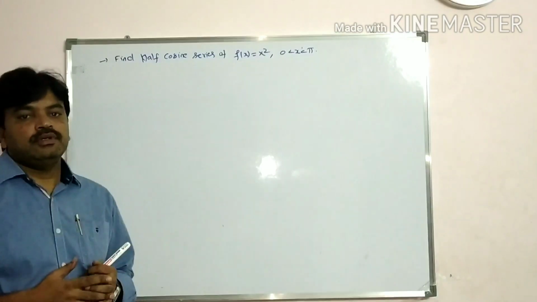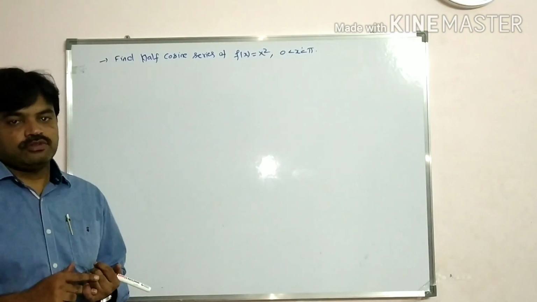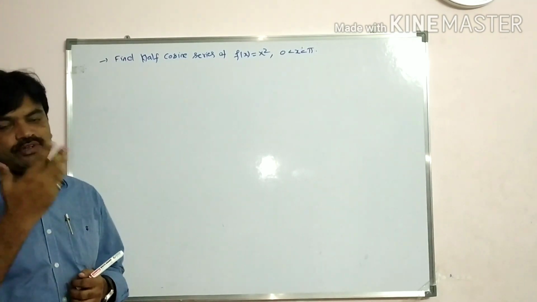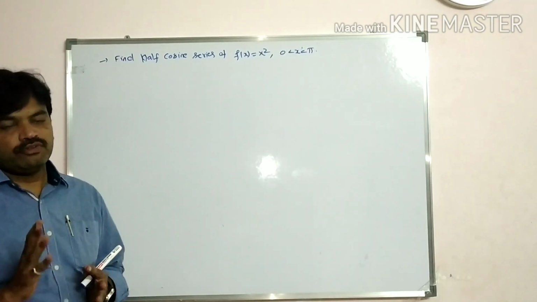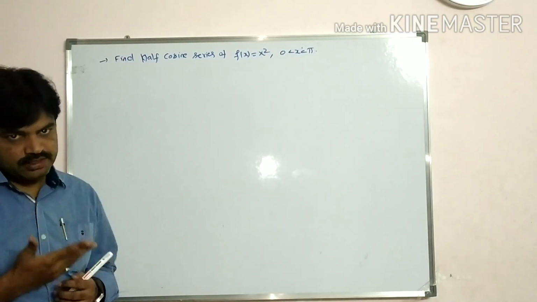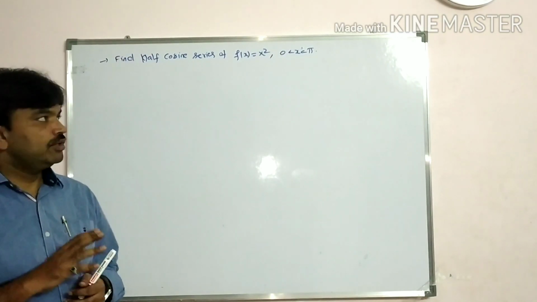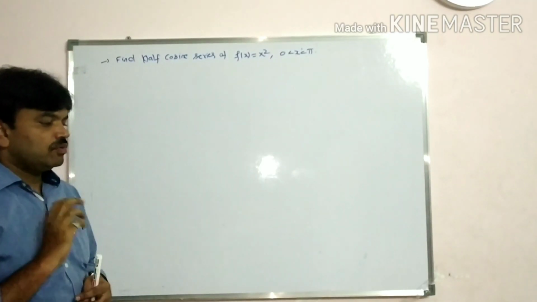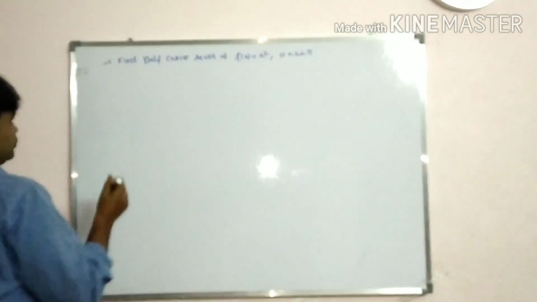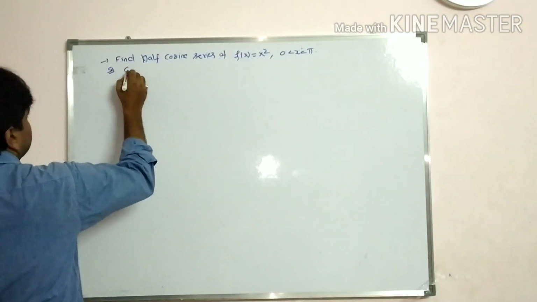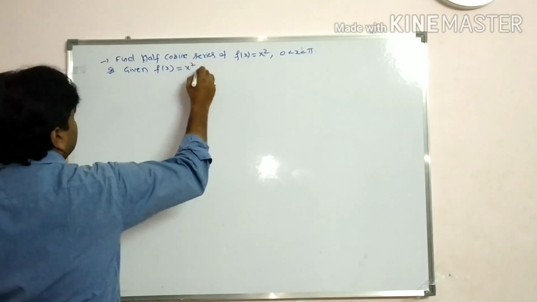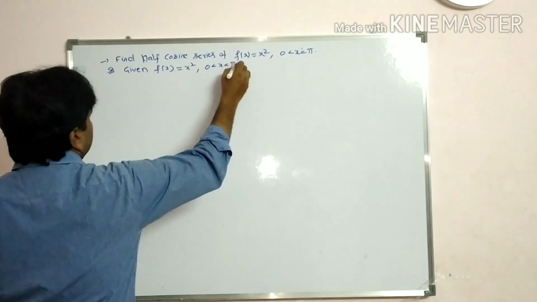See, students, this problem we did in the first video. You can check there. There we were finding the Fourier series, students. Here we are finding only the half-range cosine series. Solution. Given f of x is equal to x square. What is the interval, students? 0 less than x less than 5.